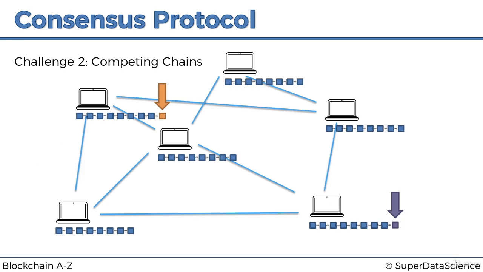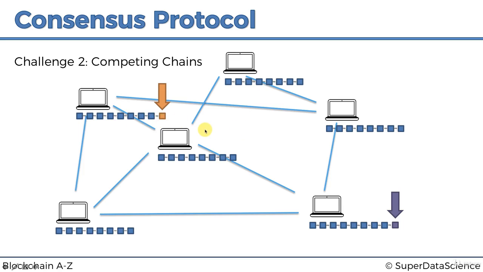Nevertheless, for the blockchain, this is a problem, because it needs to be in consensus on how to keep growing. It needs to know, do we keep growing with the orange block or do we keep growing with the purple block? Because as we'll discuss further down the course, these blocks could actually have different transactions inside them. It cannot just accept both blocks and split the fee between the two. It has to pick one of the two blocks. So that's the challenge: how does the network come to a consensus on how to keep growing?